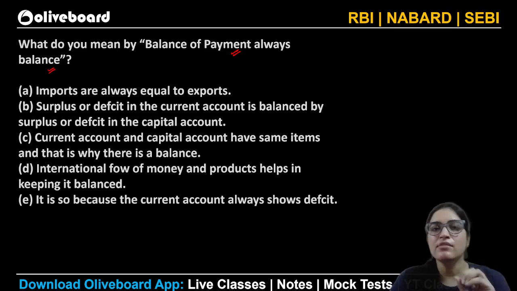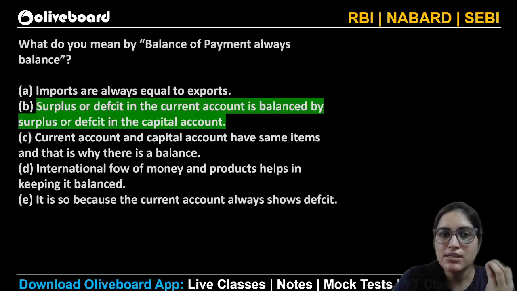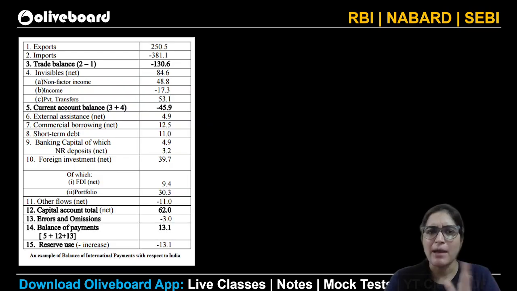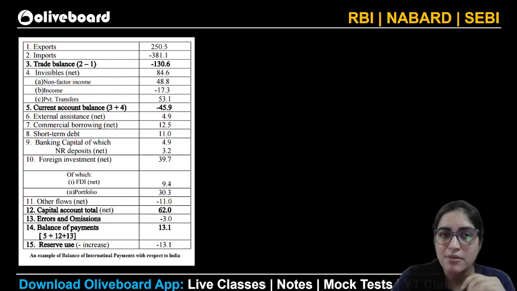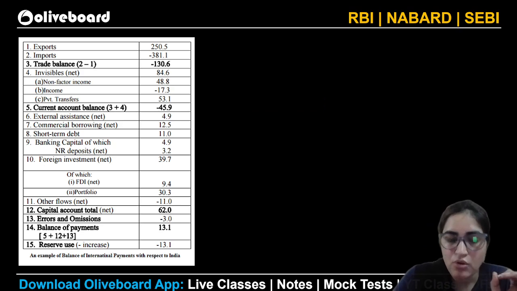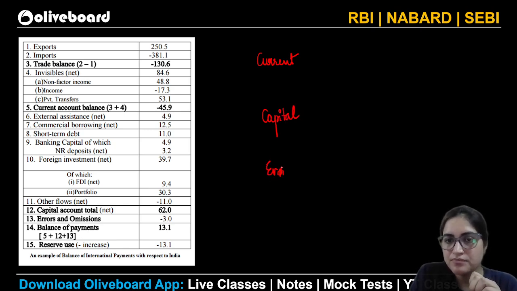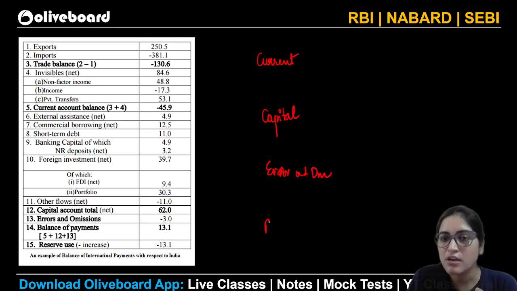Okay, so let's begin with this balance of payment. It is nothing but the surplus or the deficit in your current account, which will be balanced by a surplus or deficit in the capital account. So all in all, everything will be balanced. In your balance of payment, there are 4 things that you consider. One is your current account, then your capital account, then your errors and omissions. And because every country, in fact India, has certain foreign exchange reserves, that will also be considered.